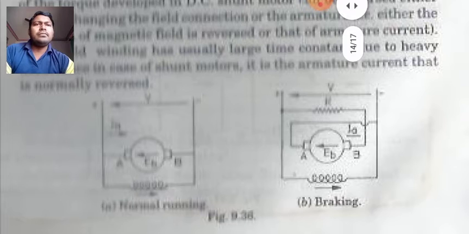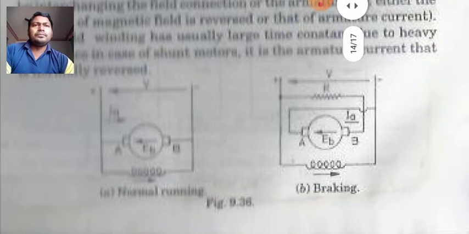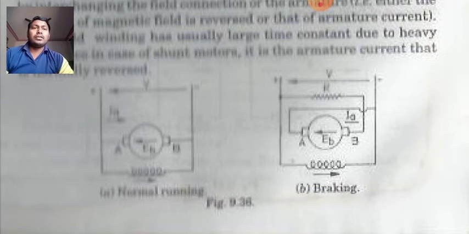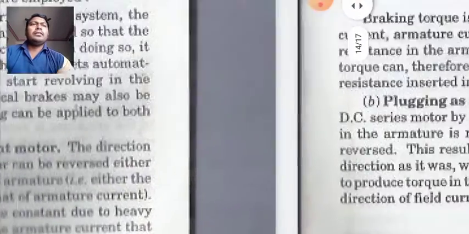So, there is the diagram which you can observe, that this is a shunt motor in normal running condition. Now what we usually do is change the direction of the current in the armature, not in the field. Of course, if you change the direction of the current in the field also, it will do, but due to its high inductance, the time taken to respond will be higher, so braking will be affected. So what we usually do in the case of a shunt motor is reverse the direction of the armature current. So this was the plugging method for shunt motors.